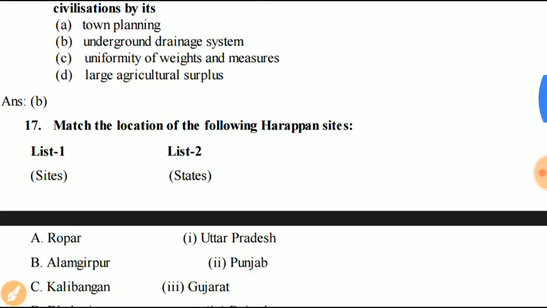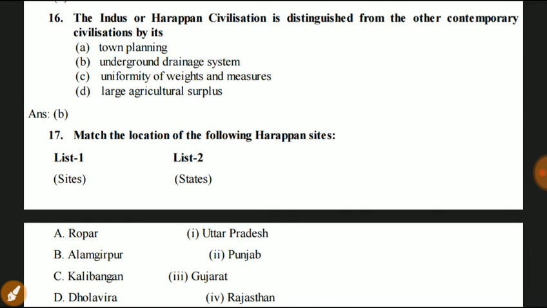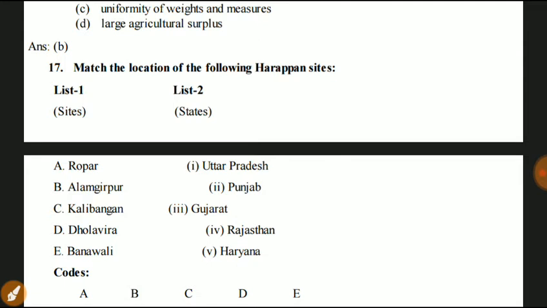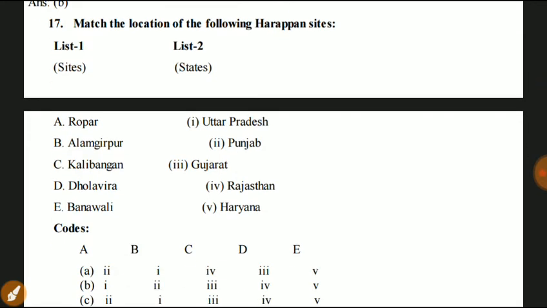Question number 17. Match the location of the following Harappan sites. Ropar is situated in Uttar Pradesh, Punjab, Gujarat, Rajasthan, Haryana.